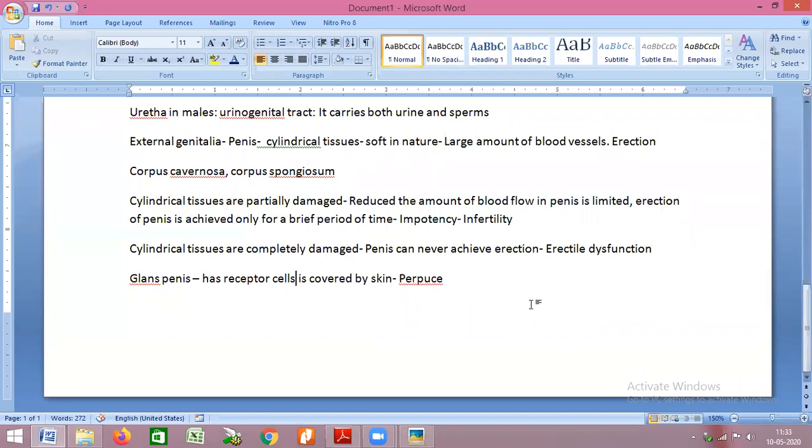It sends signal to the brain and as a result, slowly the cylindrical tissue starts opening up. As the cylindrical tissue starts opening up, the blood moves in and the penis gets erected. So glans penis basically has the stimulatory function in males. This leads to sexual excitement in males.